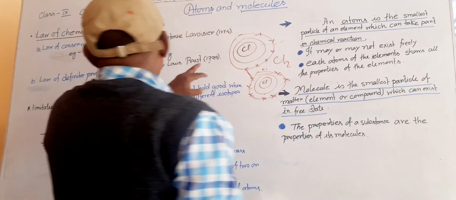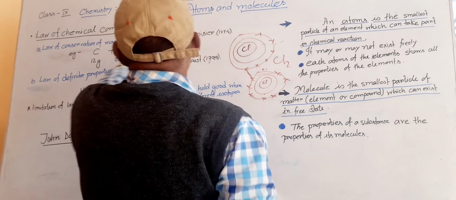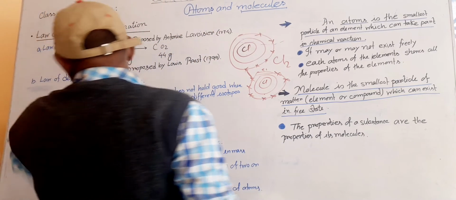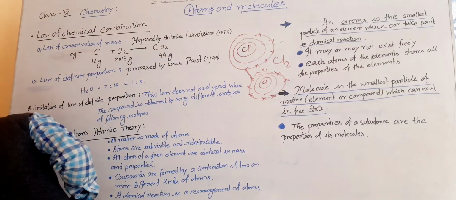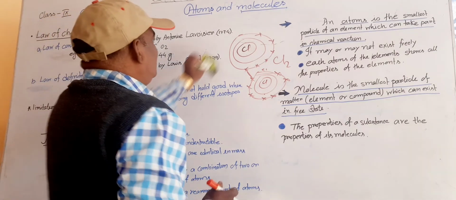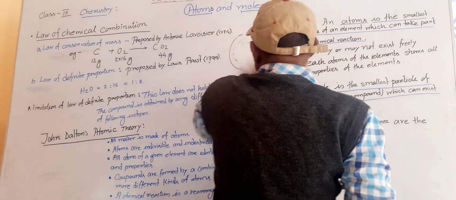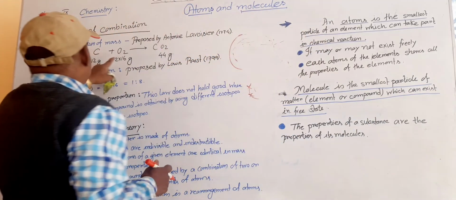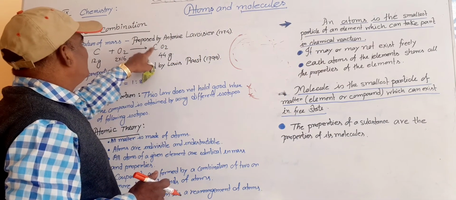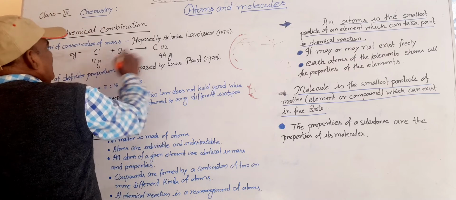Now, Lavoisier provided 2 laws. First, the law of conservation of mass. From this, what we know is that conservation of mass is proved. First, carbon reacts with oxygen, then they get the product CO2. These are the reactants, product CO2.